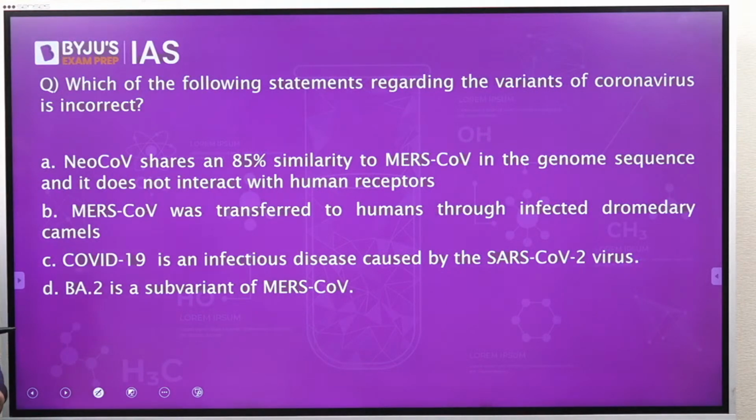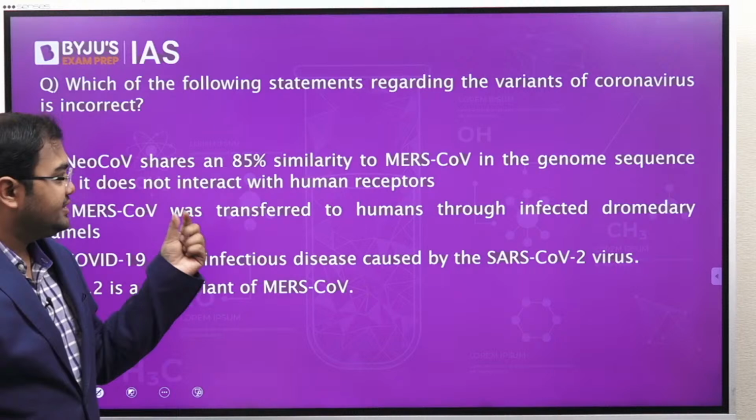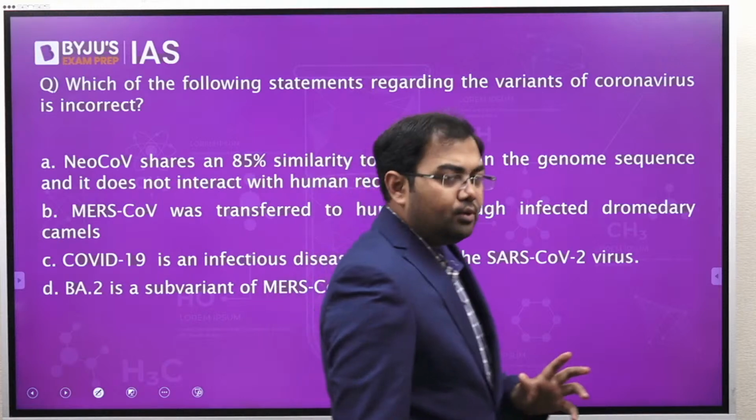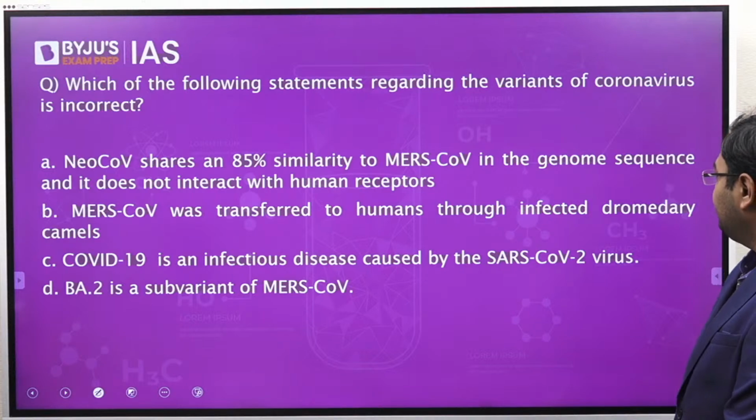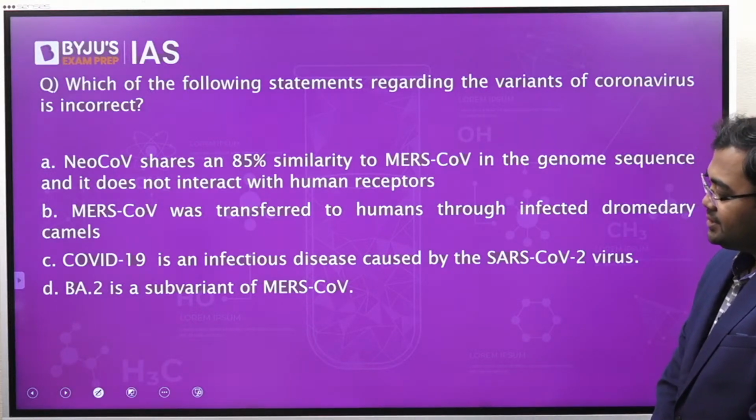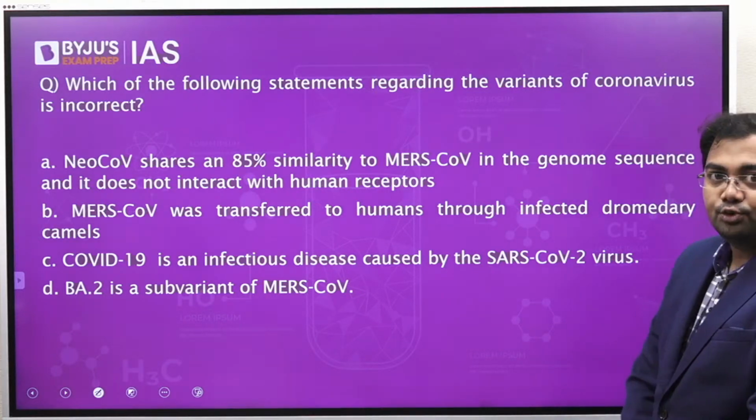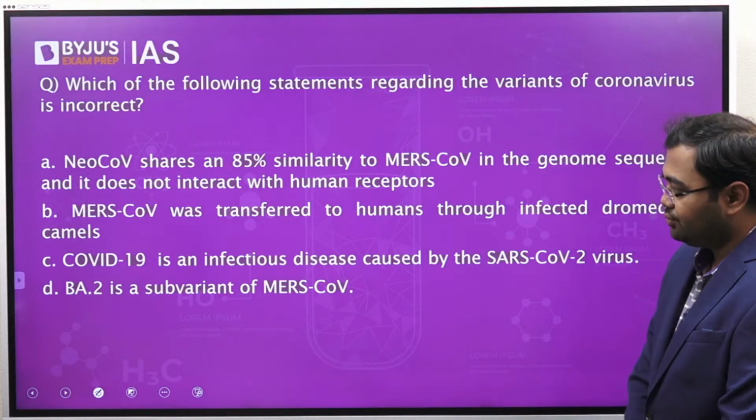Moving on, the next question: which of the following statements regarding the variants of coronavirus is incorrect? First, NeoCov shares an 85% similarity to MERS-CoV in the genome sequence and it does not interact with human receptors. We'll understand what we mean here. Second, MERS-CoV was transferred to humans through infected dromedary camels. Third, COVID-19 is an infectious disease caused by SARS-CoV-2 virus. And fourth, BA2 is a subvariant of MERS-CoV.